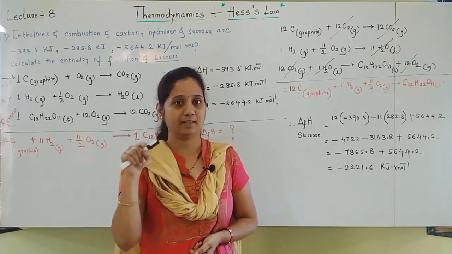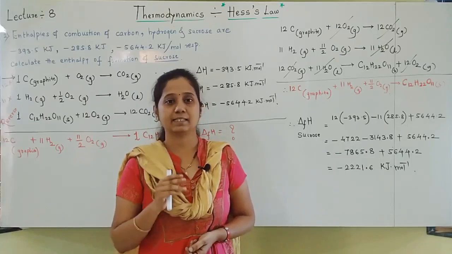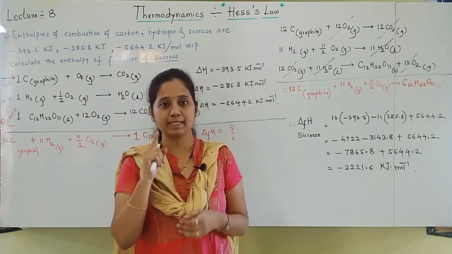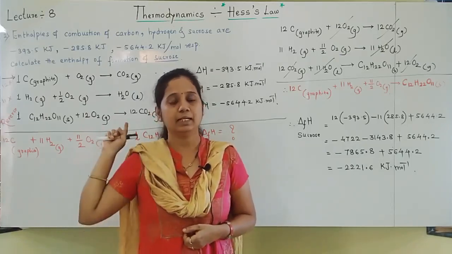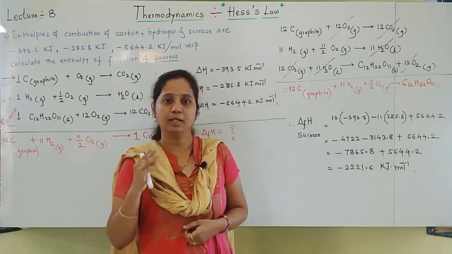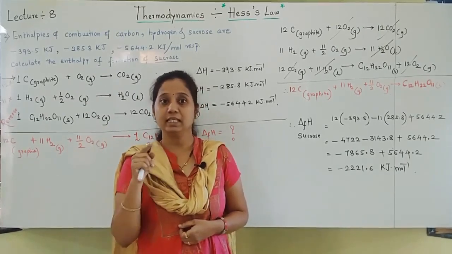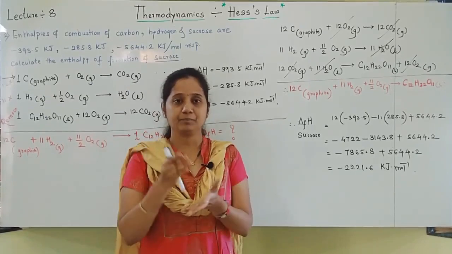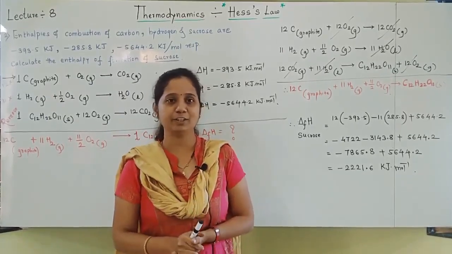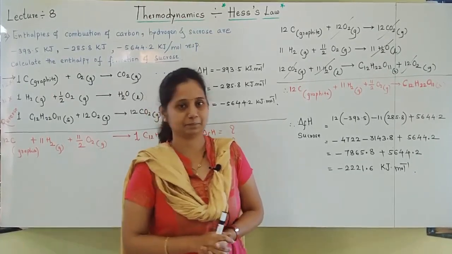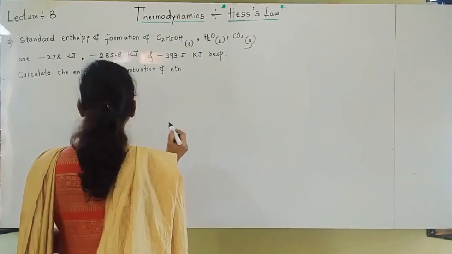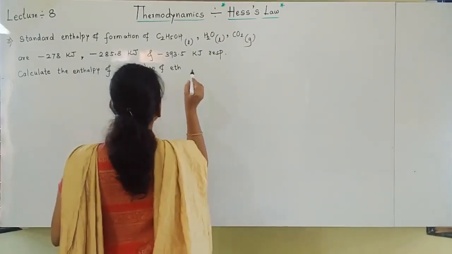Next, for practice I am giving one homework problem. Write down the problem from the board and please solve it before the next video. When I start the video, I will give the answer. The enthalpy of combustion of ethyl alcohol.